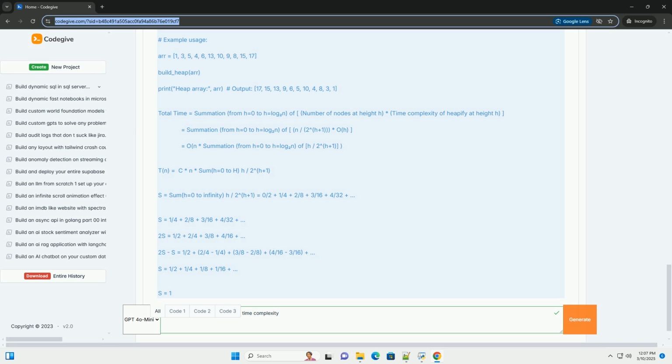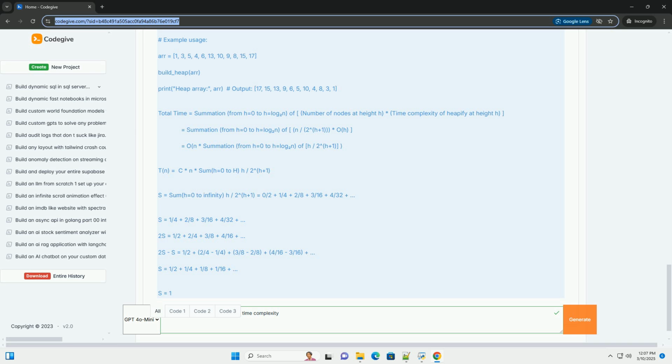Let's consider the infinite sum. To evaluate this, we can use a trick. The right side is a geometric series that converges to 1. Therefore, the infinite sum is 1, and the original sum from h = 0 to h of h/2^(h+1) is bounded by 1. Thus, T(n) = c * n * 1 = O(n).